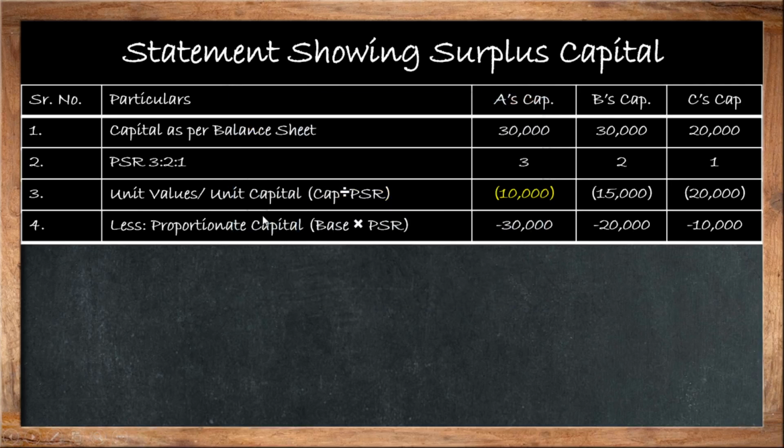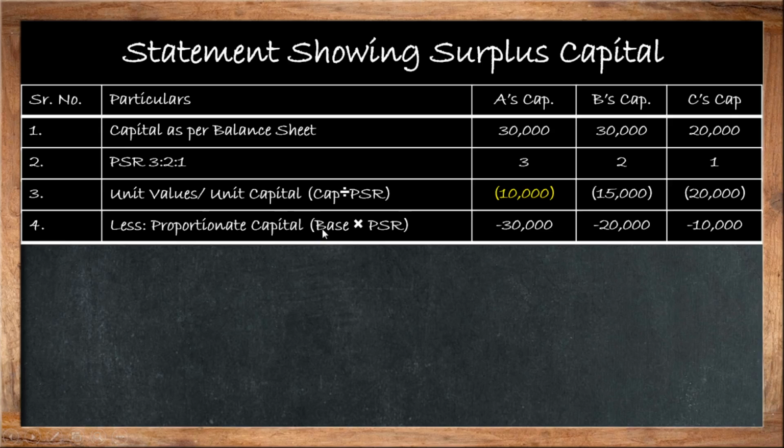So the next step, step number 4, is proportionate capital. Proportionate capital means the person who has paid a lesser amount. Here Mr. A has given 10,000, which is the unit value for 1 share. We have to calculate the other partners' capital proportionately, so we will consider 10,000 as the base. Why do we consider 10,000 as the base? Because it is the lesser amount. Here it is 15,000, here 20,000. So 10,000 is the base capital. Now we can calculate proportionate capital. How can we calculate proportionate capital?